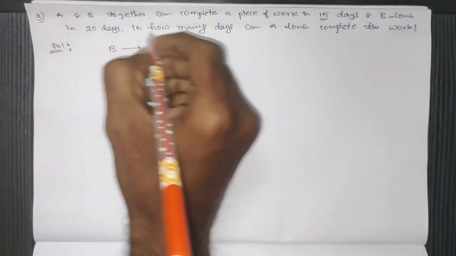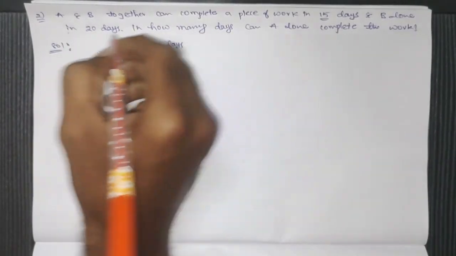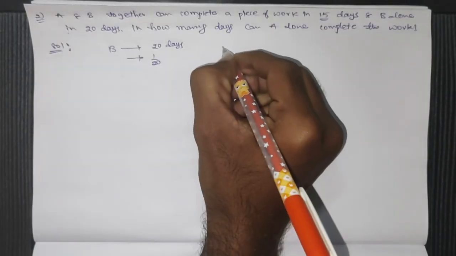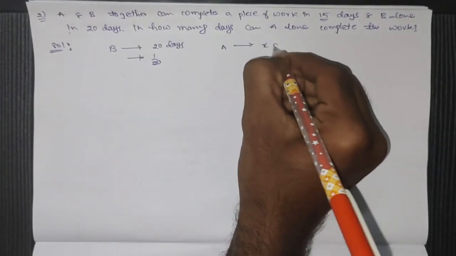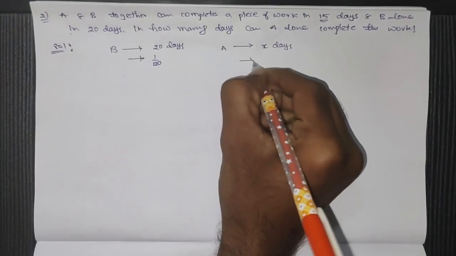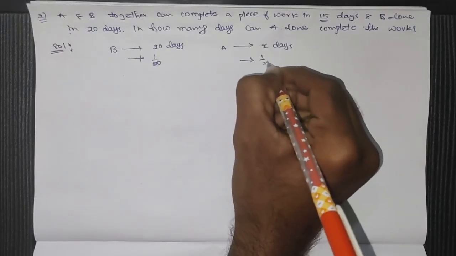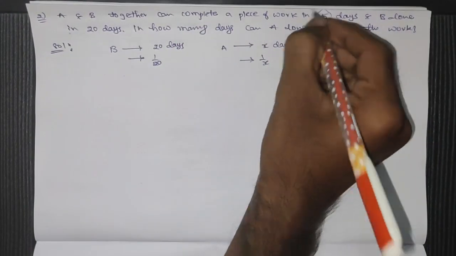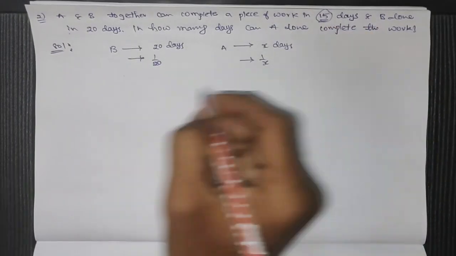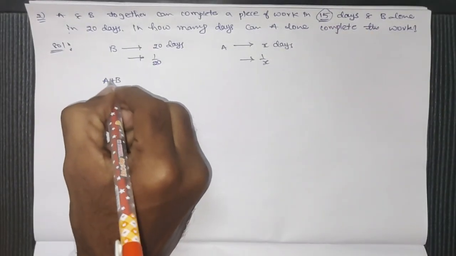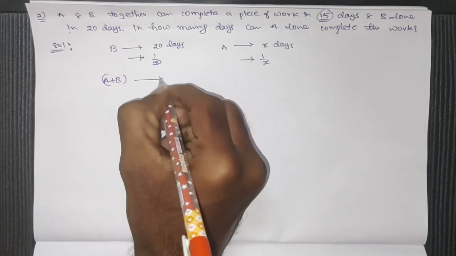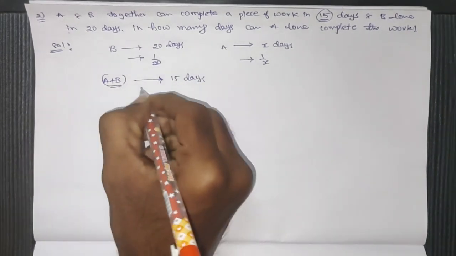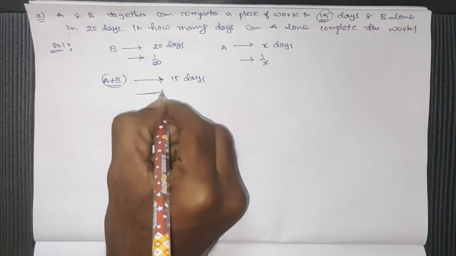And what is he asking? In how many days can A alone complete the whole work? Let's assume A can complete the whole work in x days. Then his 1 day work will be 1 by x. Together they can complete the work in 15 days, so A plus B together complete the work in 15 days, then their 1 day work will be 1 by 15.